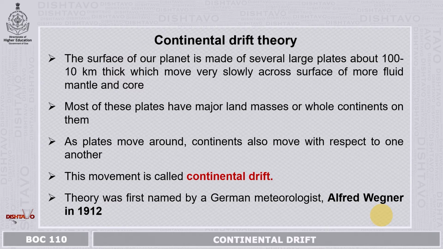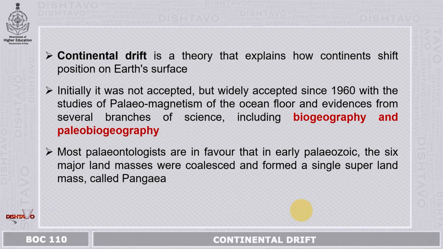The theory was first named by German meteorologist Alfred Wegener in 1912. Based on various observations, he put forth the theory way back in 1912. The theory explains how continents shift positions on Earth's surface.